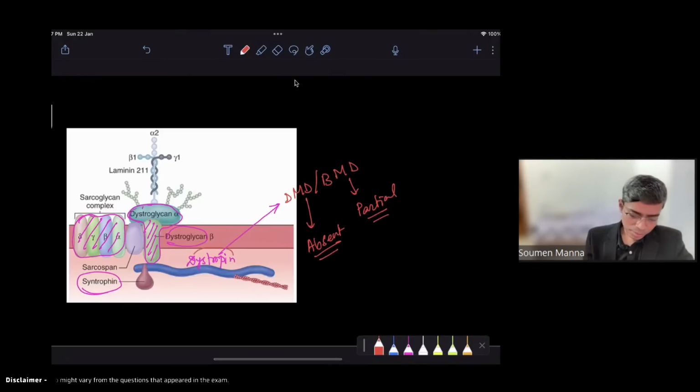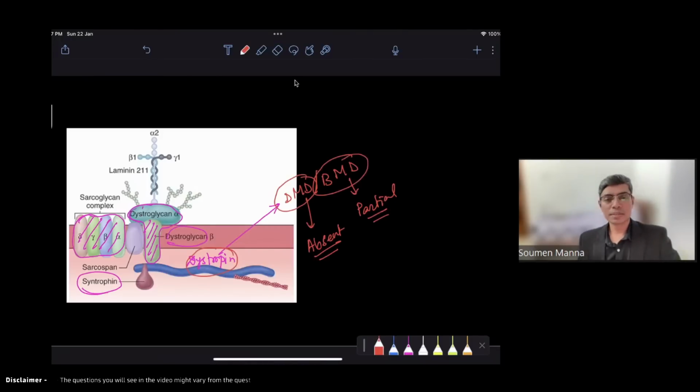So you have to remember that if the dystrophin is completely absent in the cell, then it is the severe form of disease, that is Duchenne's muscular dystrophy. And if it is partially present, then that is known as Becker's muscular dystrophy. You have to keep both these things in mind.